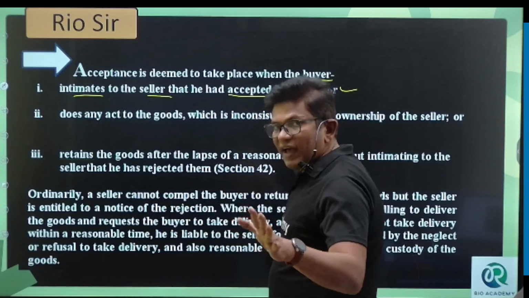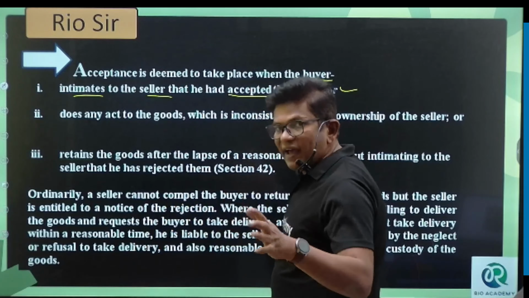One, he says, okay, I have accepted. Second, does any act on the goods which is inconsistent with the ownership of the seller. Third, retains the goods after the lapse of a reasonable time without intimating to the seller that he has rejected the goods. So, in these three cases, we can say that the buyer has accepted the goods.